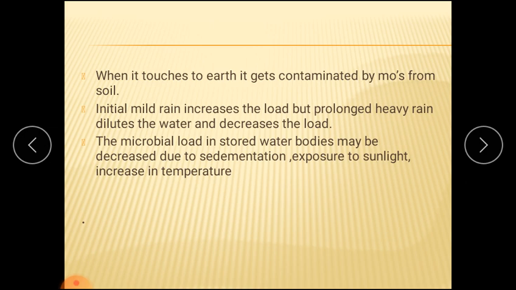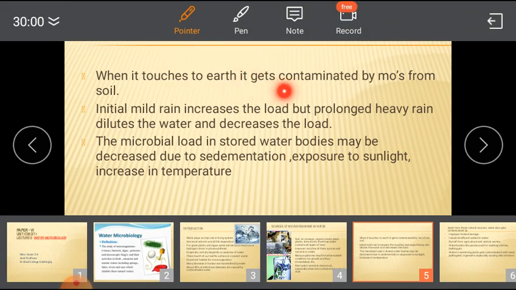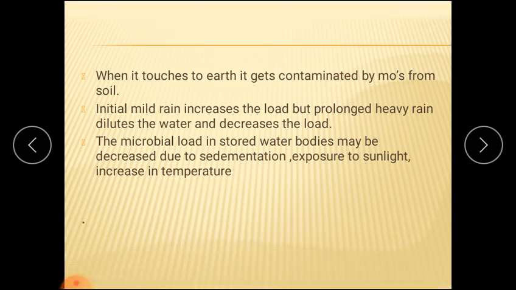Next, when rain touches the earth, again the microorganisms present on the earth are added into that rainwater, and thus that water gets contaminated by the microorganisms from the soil. Now initially, when the rain is slow or mild, the load of microorganisms is high, but as the rain is heavy, the water gets diluted and the microbial load decreases.